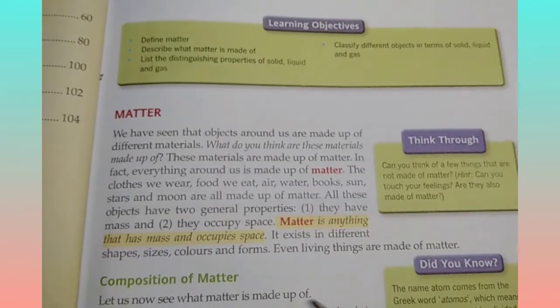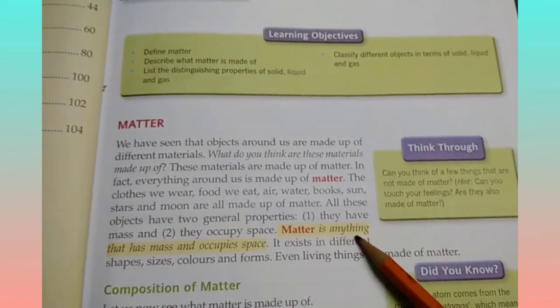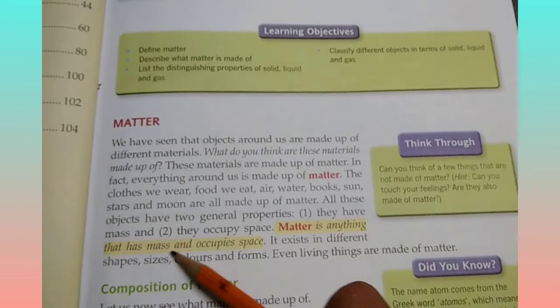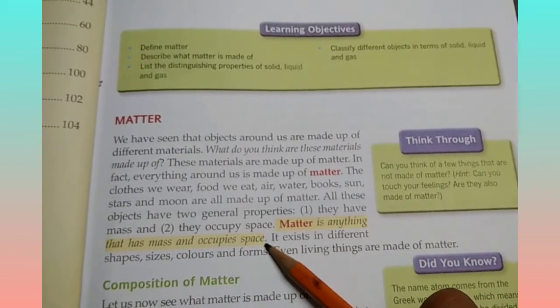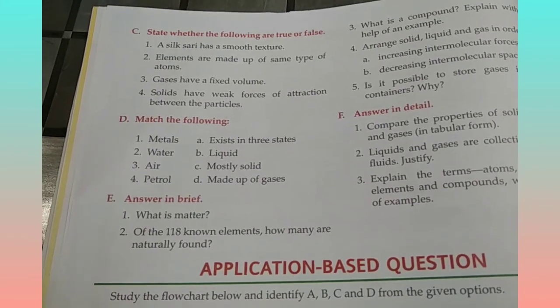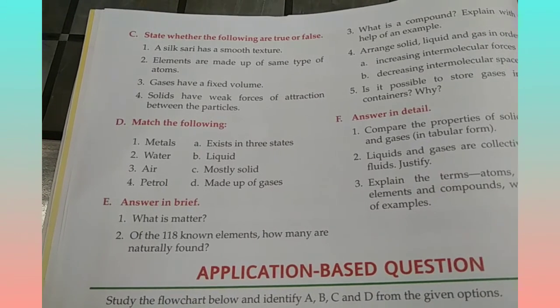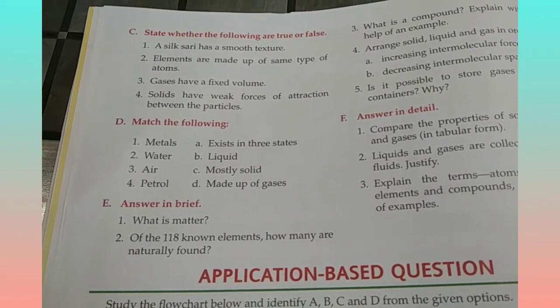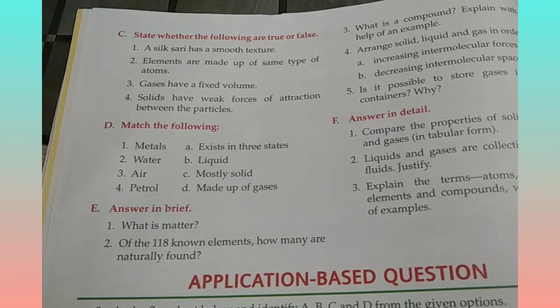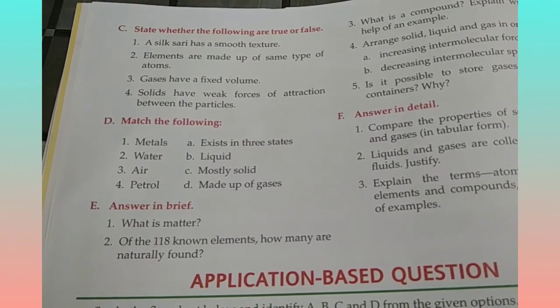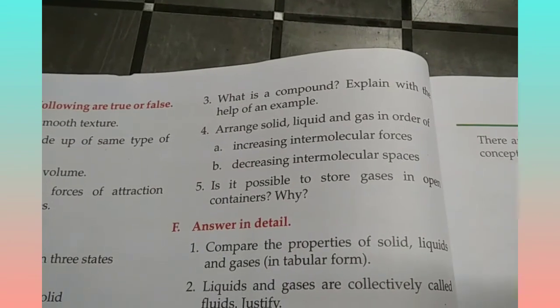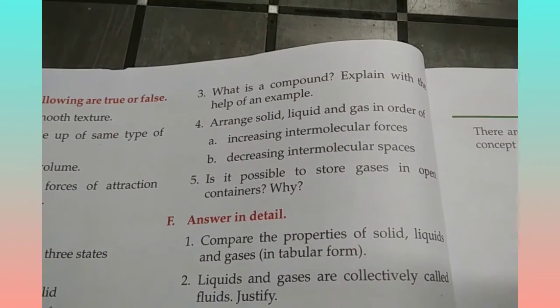You can write the answer: matter is anything that has mass and occupies space. Second question, of the 118 elements, how many are naturally found? 98 is the answer. Next question, what is a compound? Explain with the help of an example.